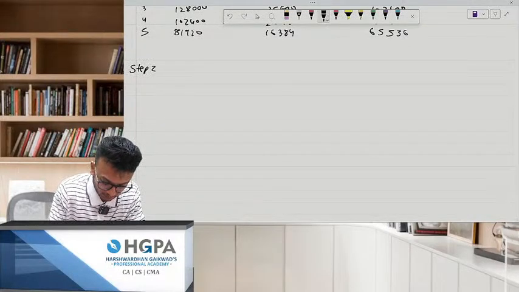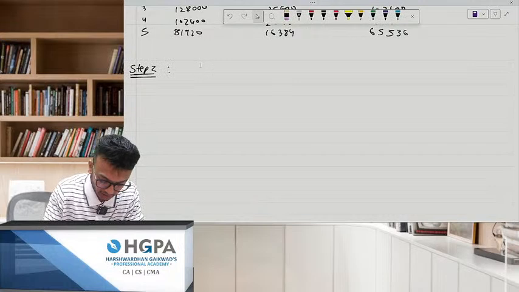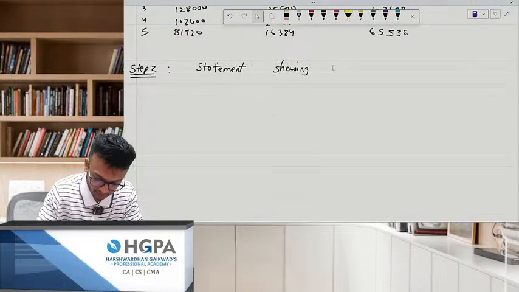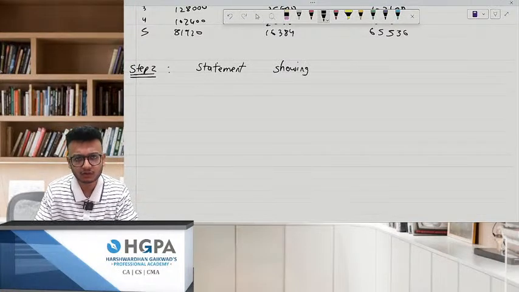Go for your step number 2, and that will be a statement showing. Do everything very properly. Let it be a very easy sum, no problem, but the presentation is very important. These are all the basics we are doing.